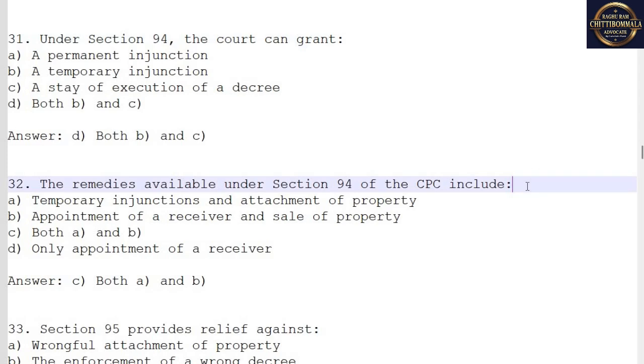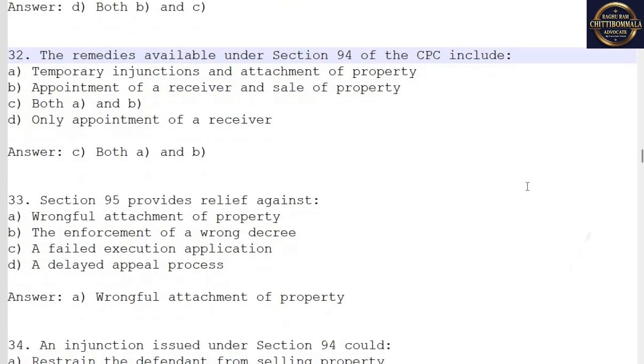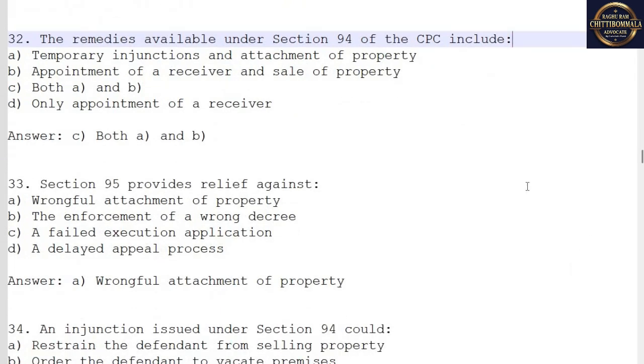32. The remedies available under Section 94 of the CPC include A. Temporary injunctions and attachment of property. B. Appointment of a receiver and sale of property. C. Both A and B. D. Only appointment of a receiver. Answer: C. Both A and B.